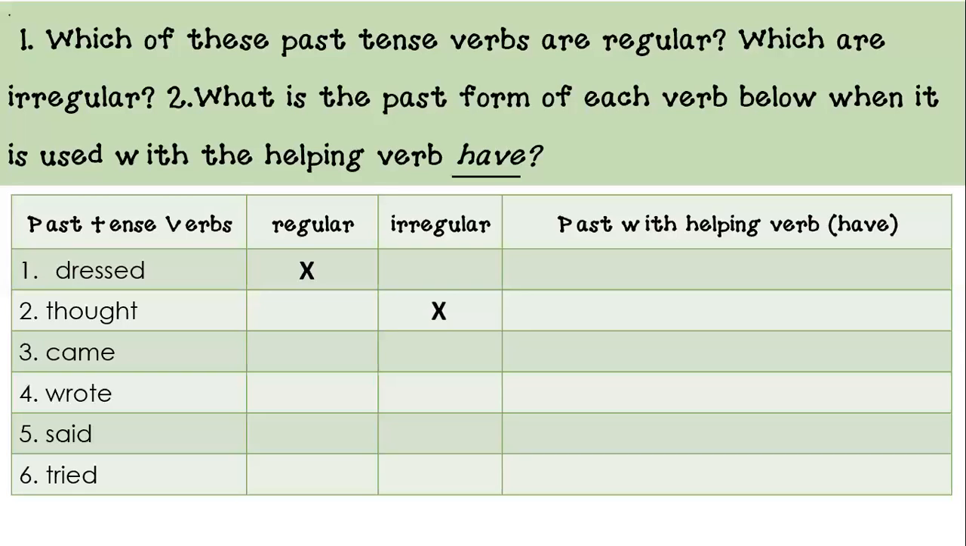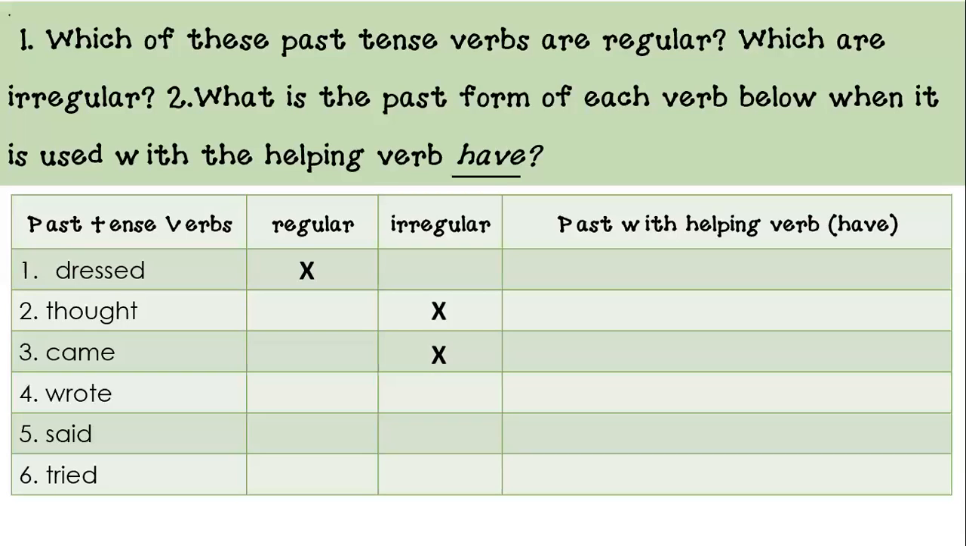And we have came. Let's look at the word came. What did you answer? If you answered irregular, you are correct. You're getting the hang of this. The past is came, the base form is come, the spelling changed, so we immediately identify it as an irregular verb. Perfect. Let's go to number four.